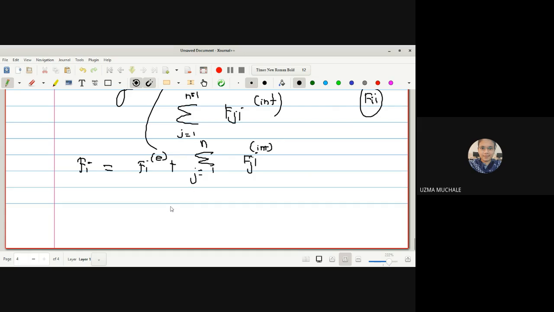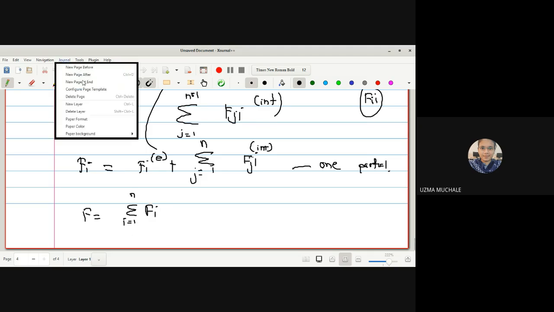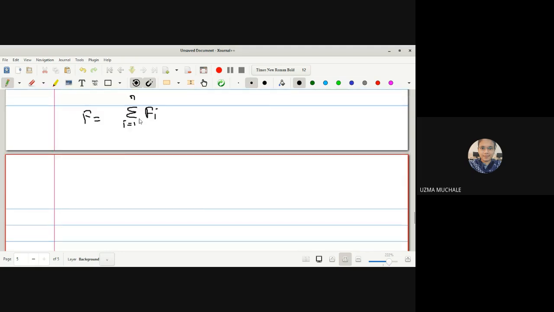Okay, now this we have found for only one particle. Now we will find the total force due to all the n particles. F is equal to the summation over i of Fi. We have to take the summation of all of these. Correct? Yes, everyone getting me? If you have a doubt, you can ask me.